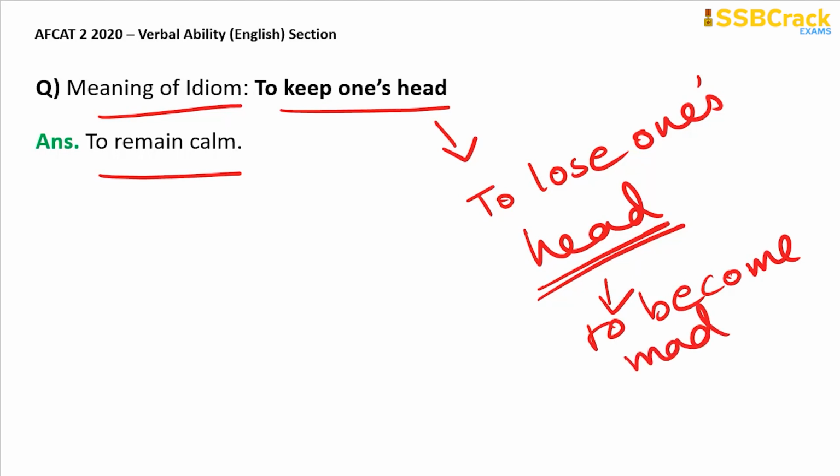So this is again the opposite of keeping one's head. If you're losing your head, you're becoming mad or crazy, or you're becoming worried or anxious. But if you keep your head, that means you are remaining calm, patient and sensible. So that is the meaning of keeping one's head.